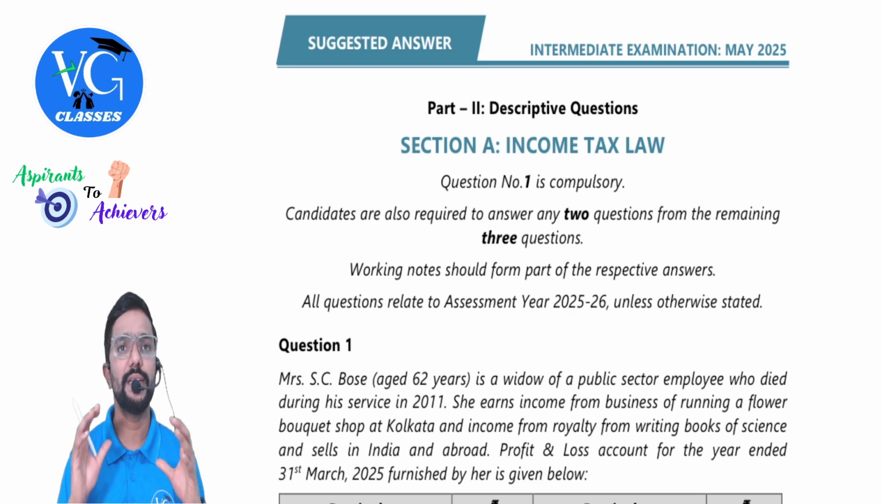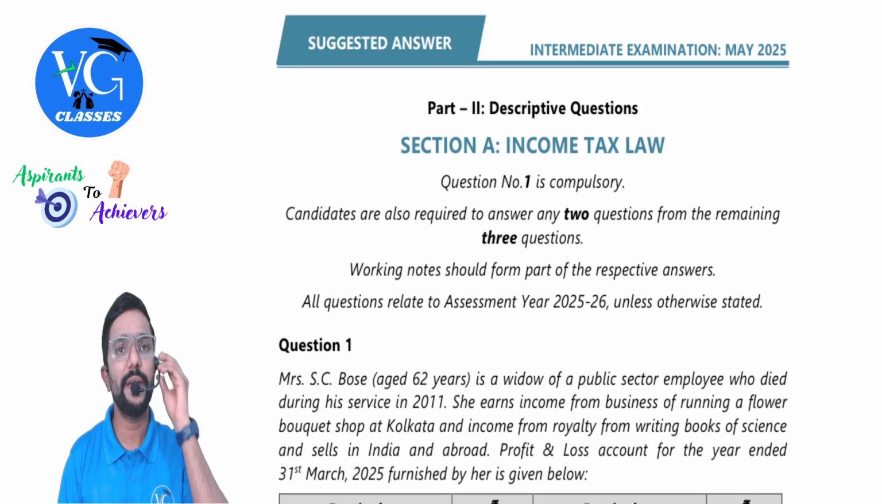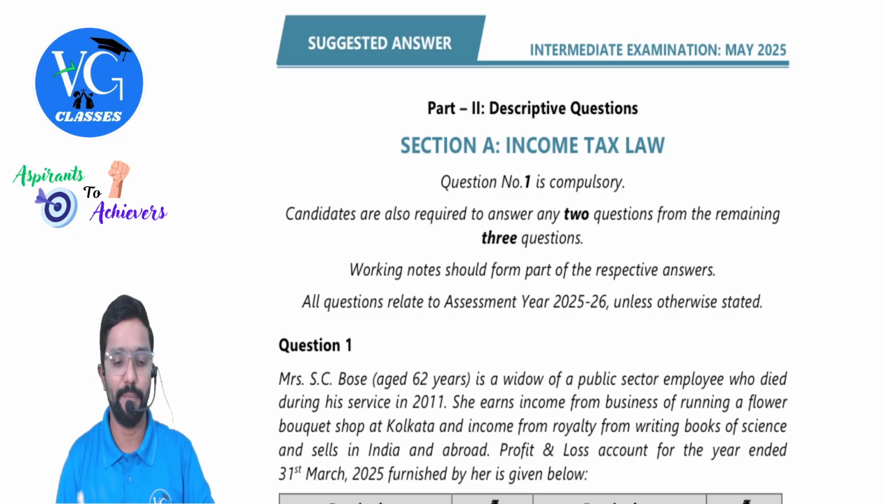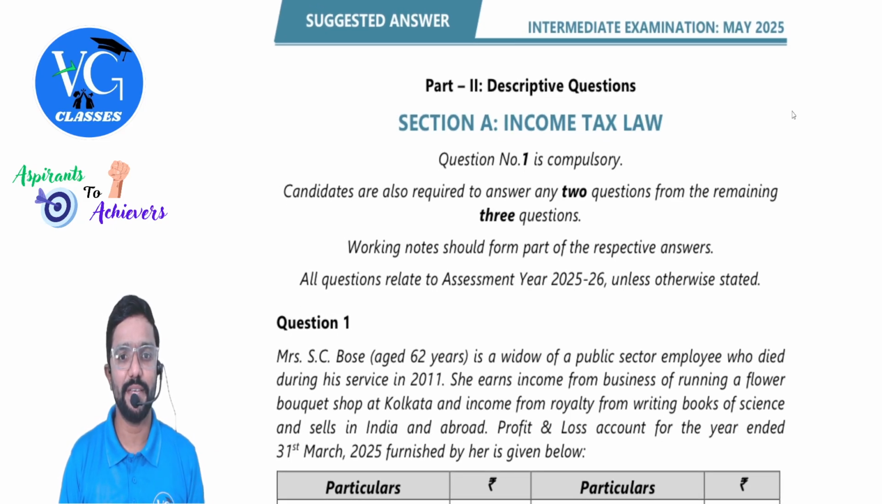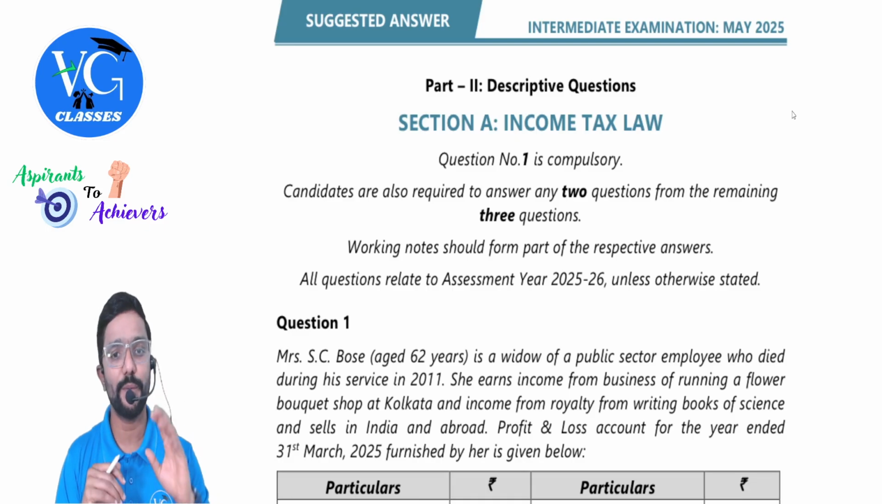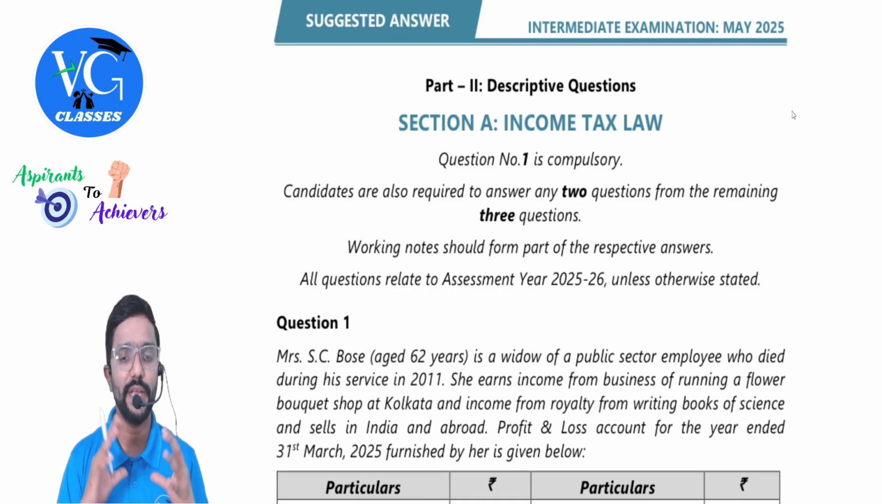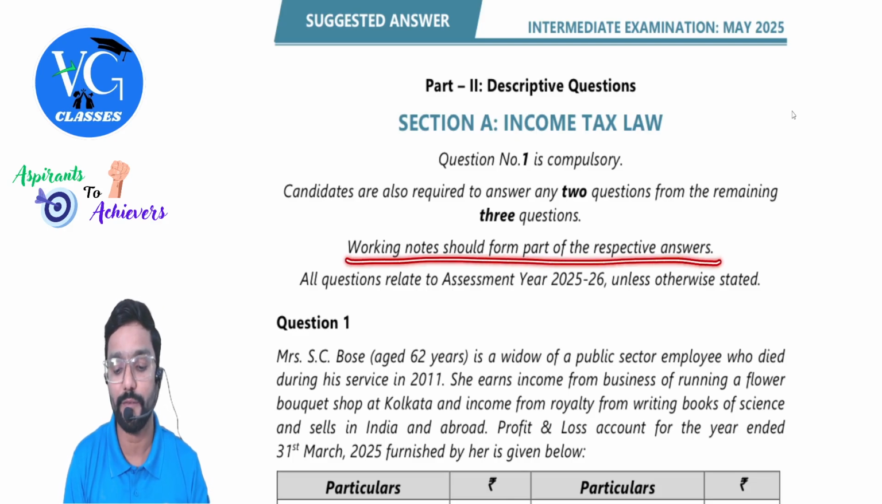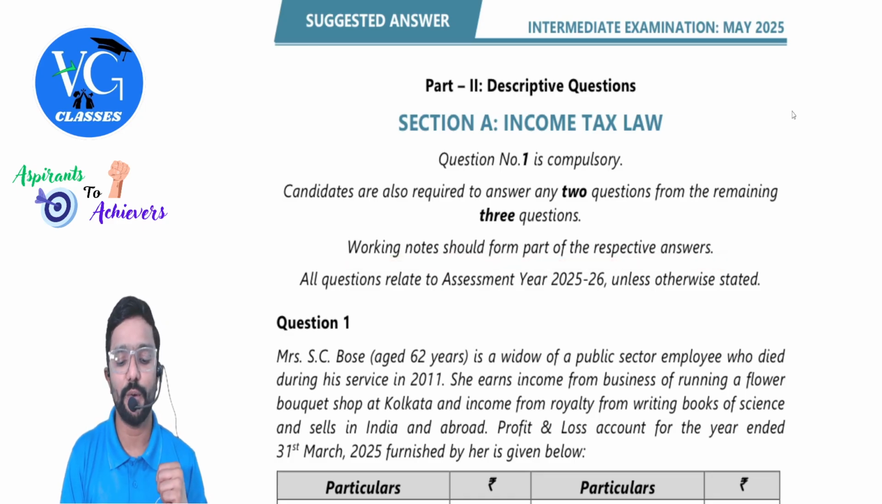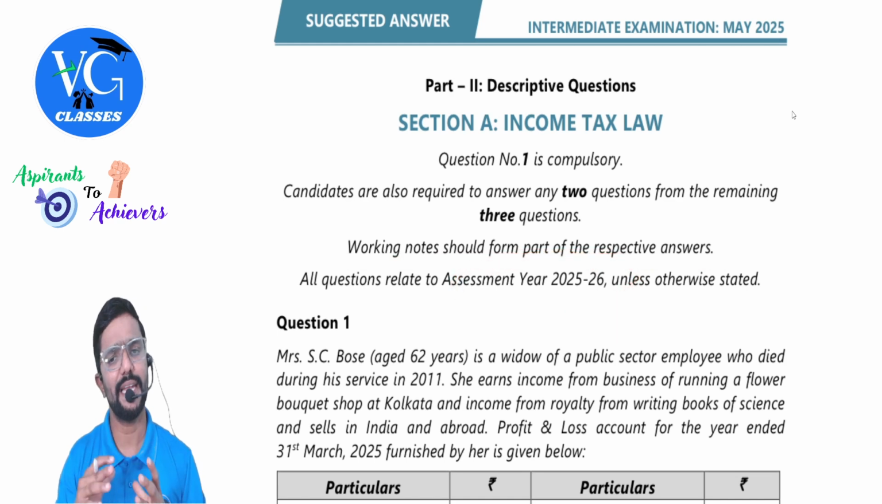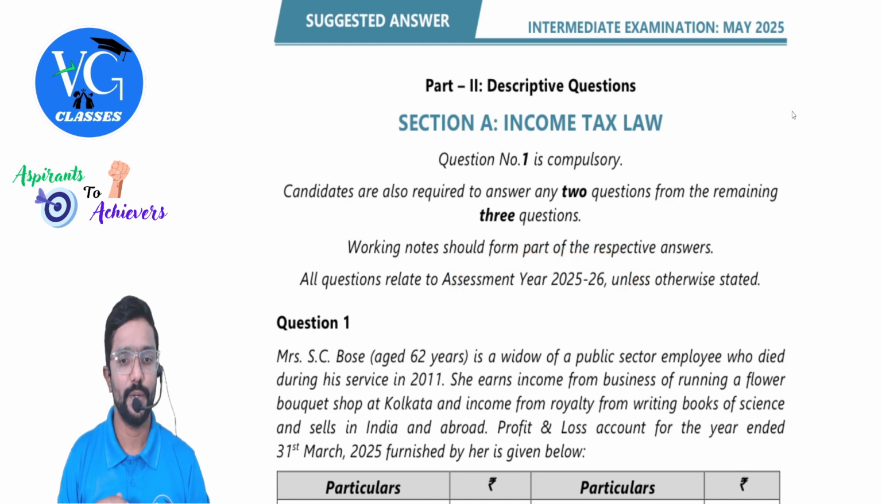Yes, students. Now we will discuss the descriptive questions from May 2025 question paper. Before we start, I will just read out whatever instruction is given. Question number 1 is compulsory itself. Candidates are also required to answer any two questions from the remaining three questions. Working note should form part of the respective answer. This line is very, very important for the students because they will miss out this. All questions relate to assessment year 25-26 unless otherwise stated.